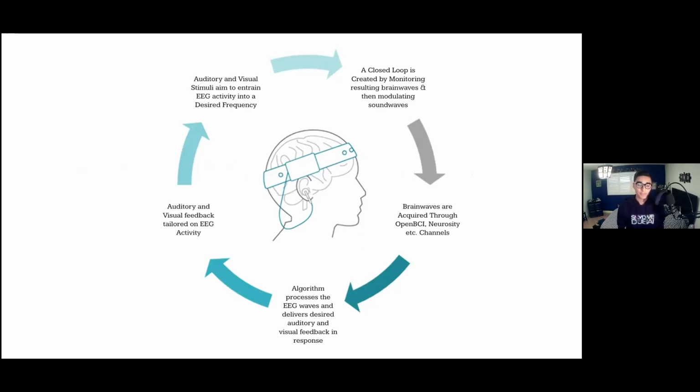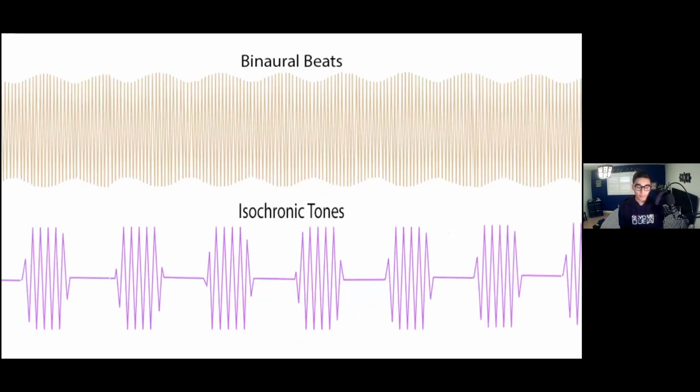For the audio stimuli, there are realistically two options that the user has: binaural beats and isochronic tones. Each of these options use the same concept of auditory entrainment, but have completely different modulation depth.